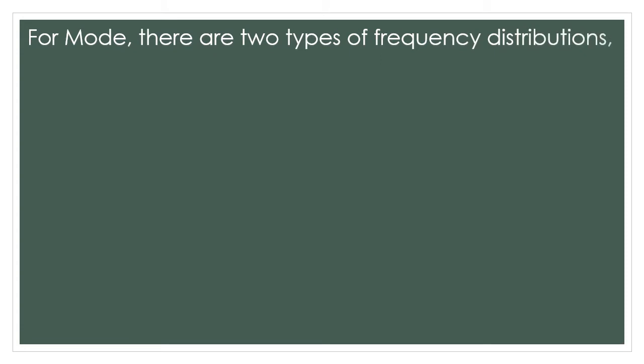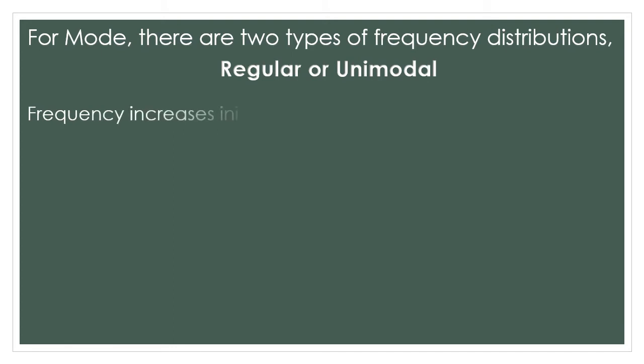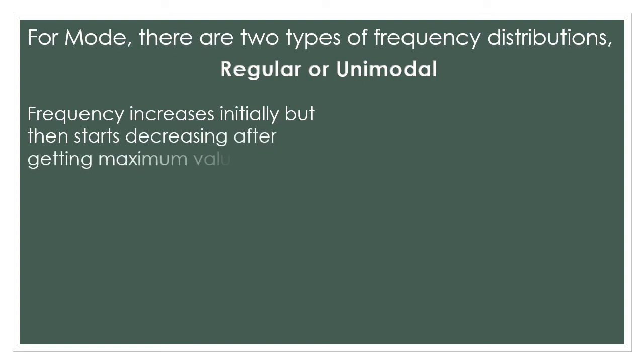For mode, there are two types of frequency distributions. Whenever we are talking about mode, the frequency distribution can be of two types: regular or unimodal. Uni means one. So the distributions which are regular have only one mode, in which frequency increases initially but then starts decreasing after reaching the maximum value.